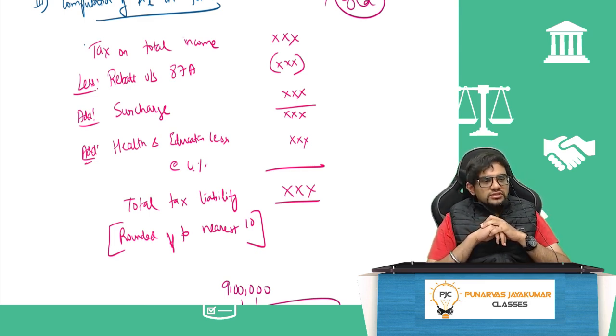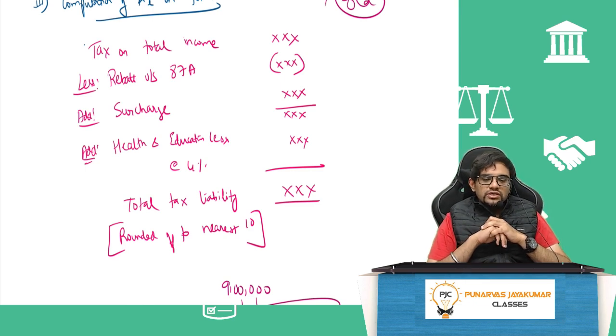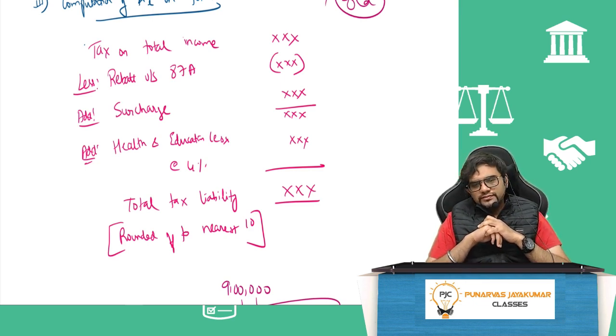Add to that what? Surcharge. Again add what? Health and education cess. At what percent? 4% you will add. You will get the total tax liability.